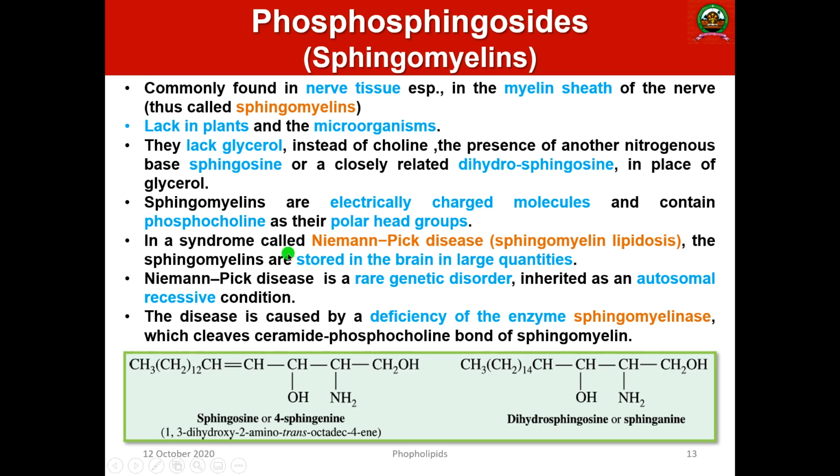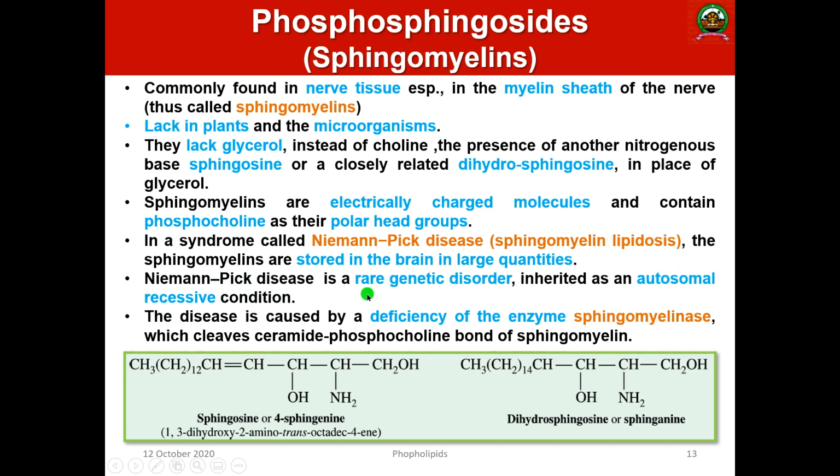Okay, so what is this? This is sphingomyelin lipidosis, or Niemann-Pick syndrome. It's a rare genetic disorder, inherited as an autosomal recessive condition. You have already studied genetics and autosomal recessive genes.